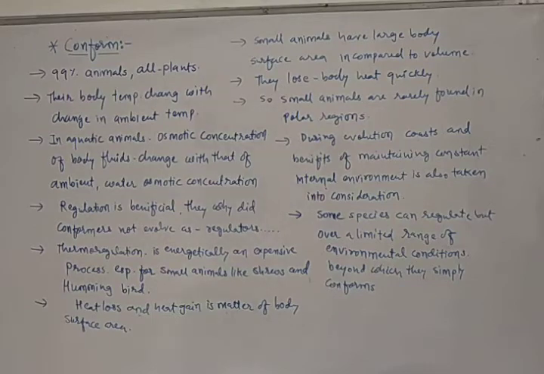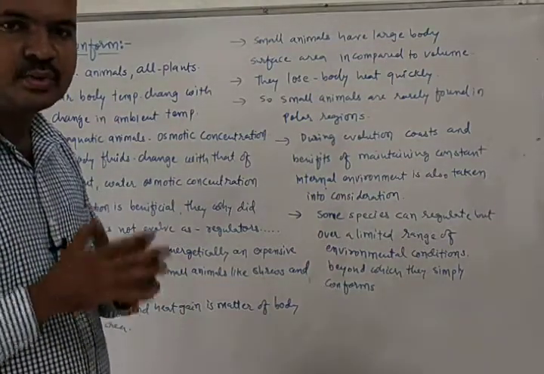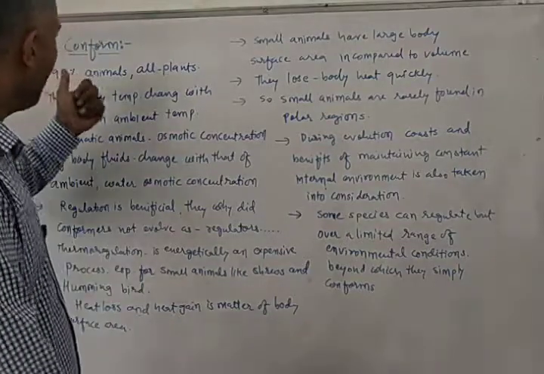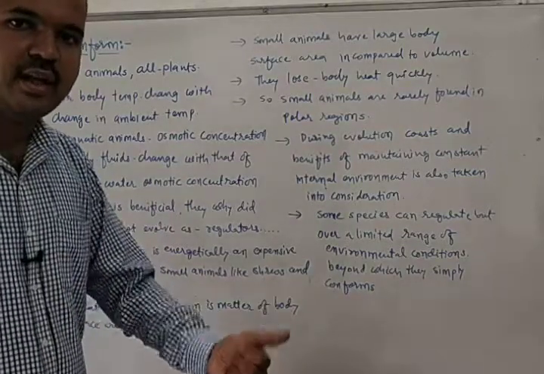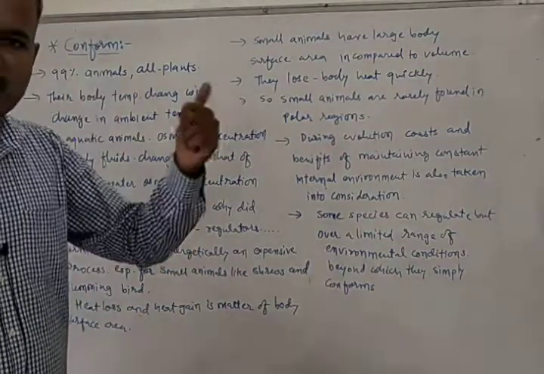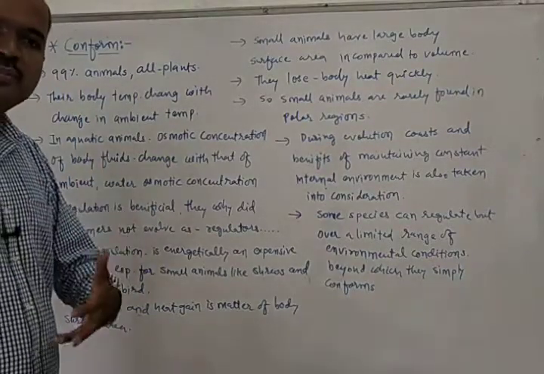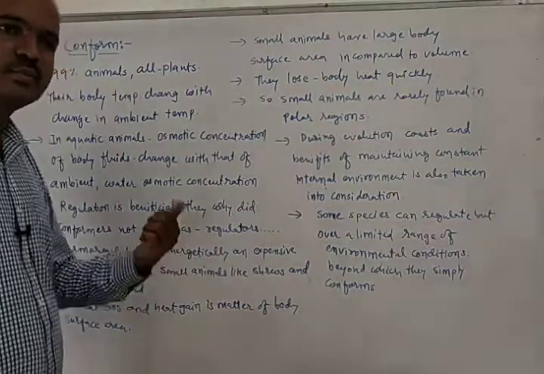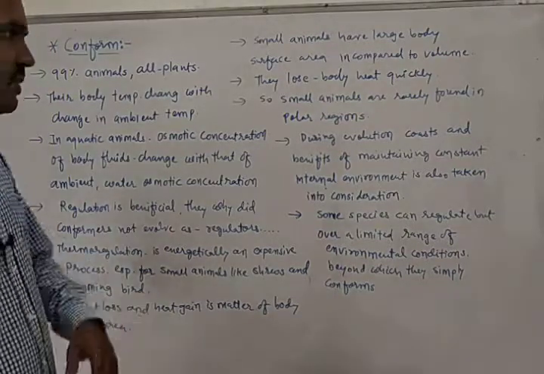So students, we have discussed regulation and we have discussed a chart which was showing three types of organisms: regulators, conformers, and partial regulators. And now we are going to discuss the second type of response to the abiotic factor, which is known as conformation. Organisms who conform are known as conformers. So let's talk about conformers.